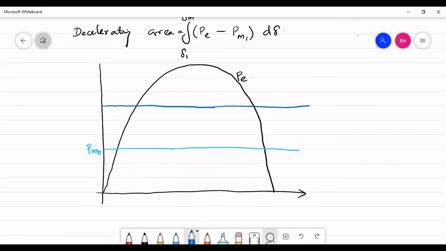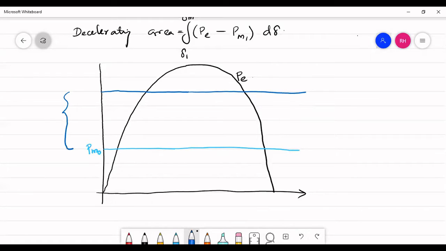So, if you want, you could also increase it further. Okay. So earlier it was only for a very small proportional increase in mechanical input. Now you have a considerable increase in mechanical input, and let the new value of mechanical input be PM1. So as our discussion starts, this is the initial operating point where your rotor angle is delta naught.